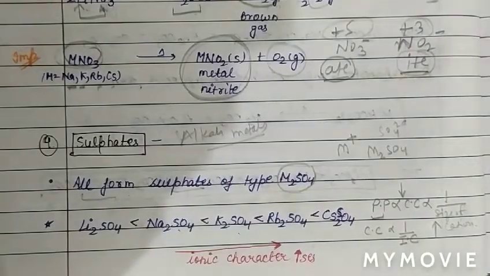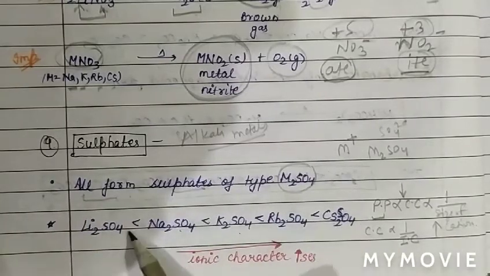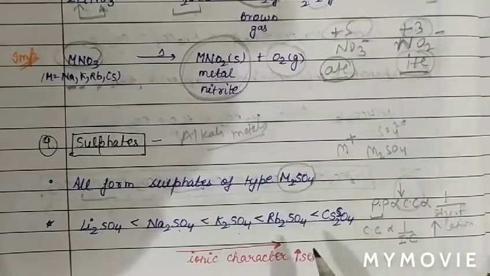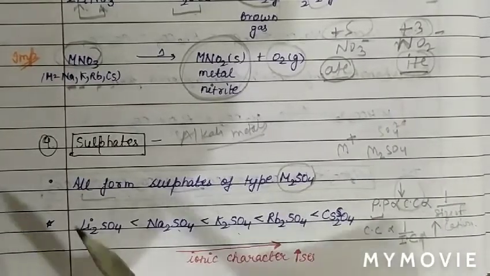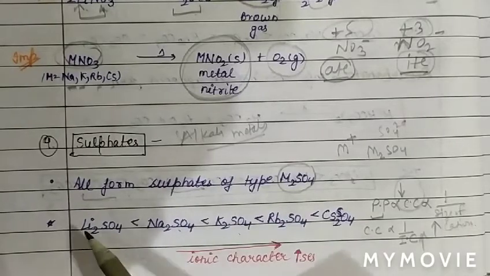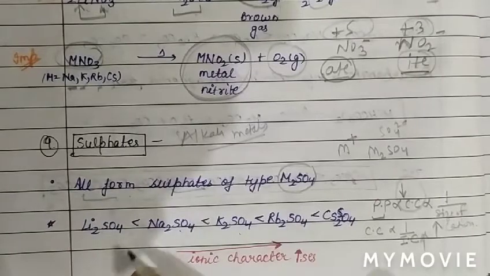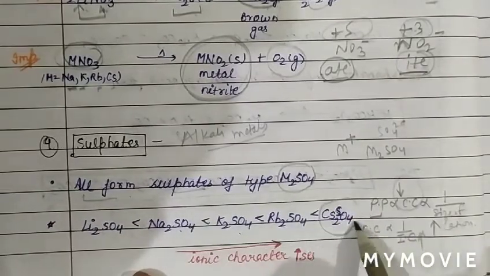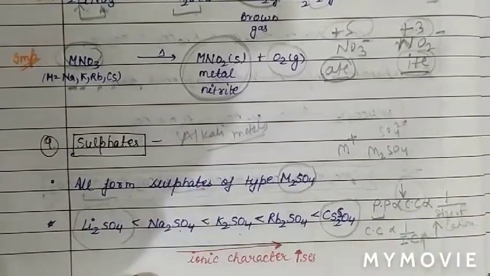So when the size of the cation increases from lithium to cesium, covalent character decreases, and then ionic character will increase. So when we move from lithium to cesium, the ionic character of sulfates increases. Ionic character is highest for cesium sulfate and lowest for lithium sulfate.